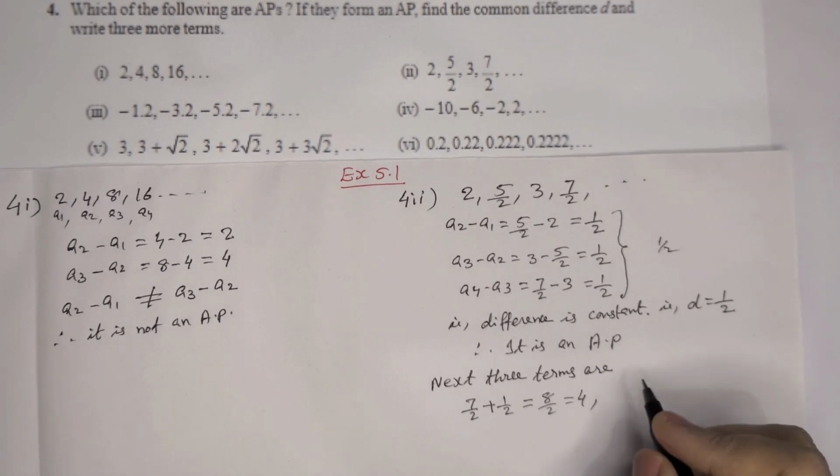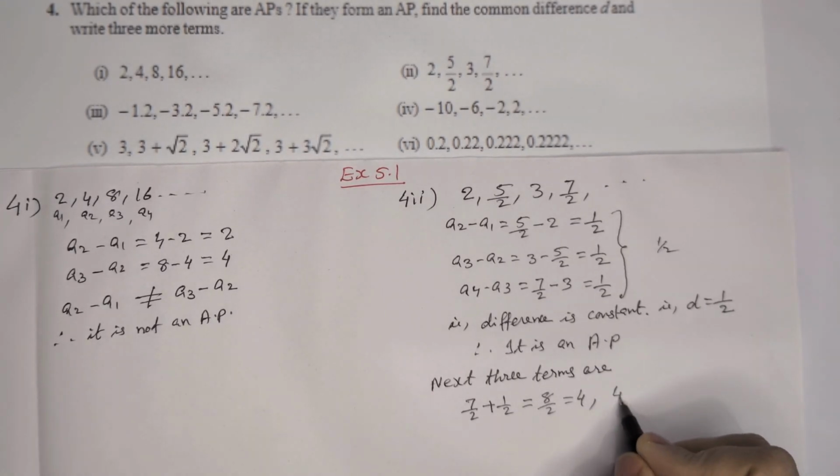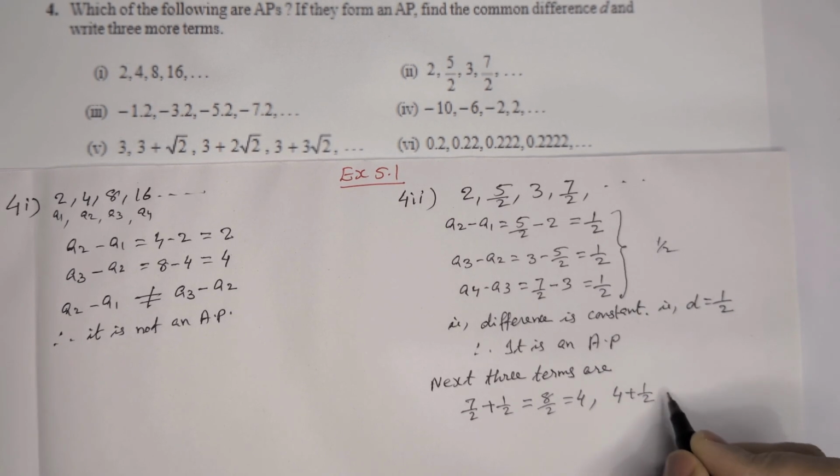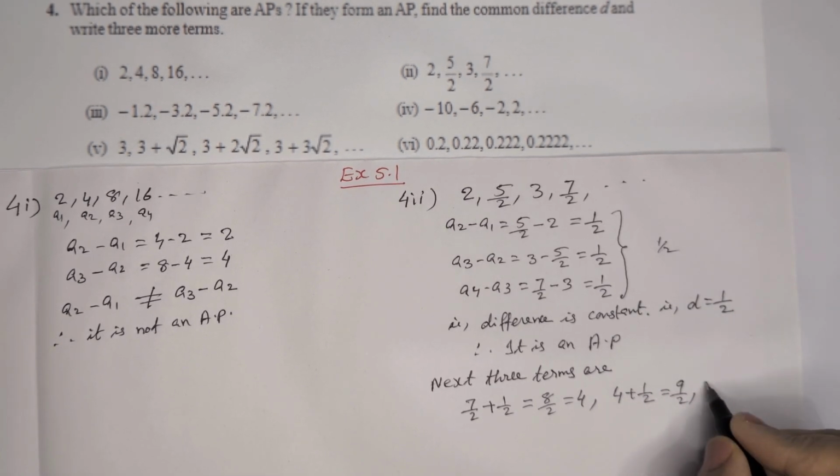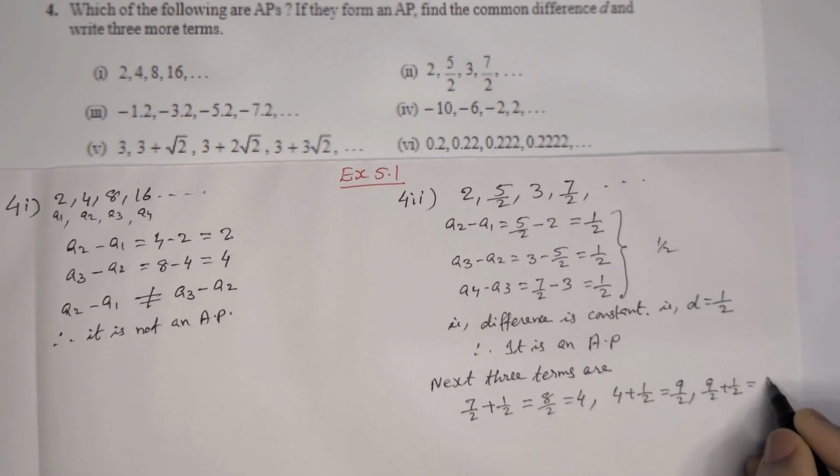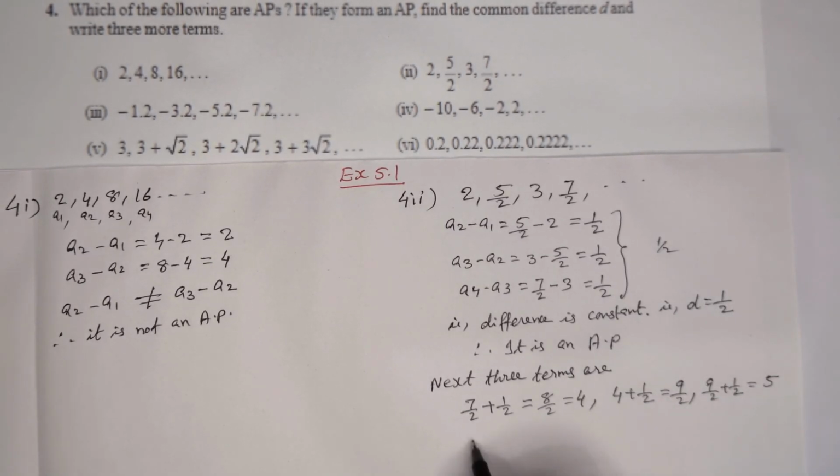Then after that 4 plus 1 by 2, which is equal to 9 by 2. Then the next term 9 by 2 plus 1 by 2 is equal to 10 by 2, that means 5. That is, next 3 terms are 4, 9 by 2 and 5.